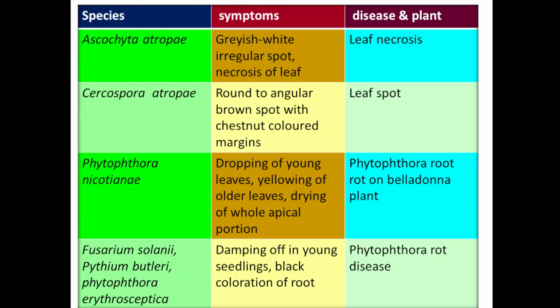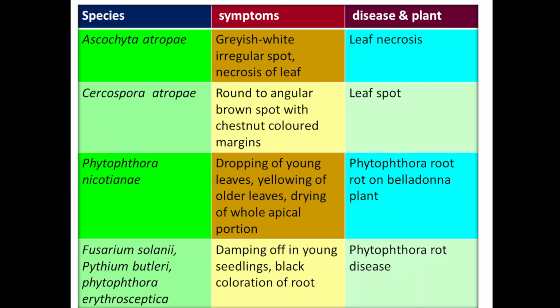Another species is Ascochyta atropae, that will cause grayish white irregular spots. Grayish white irregular spots are produced on the leaf and leaf necrosis will occur, and that disease is known as leaf necrosis, which is caused by Ascochyta atropae. Next one is Cercospora atropae, which produces round to angular brown color spots with chestnut color margin. The brown colored spots are produced having a margin of chestnut color, and the disease is known as leaf spot, which is produced due to Cercospora atropae.